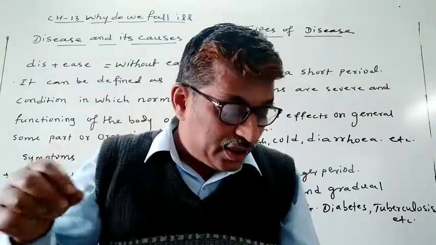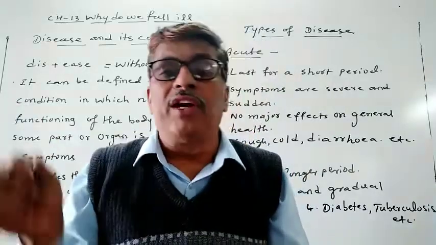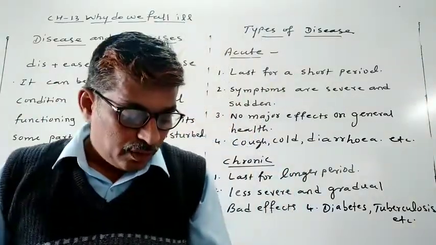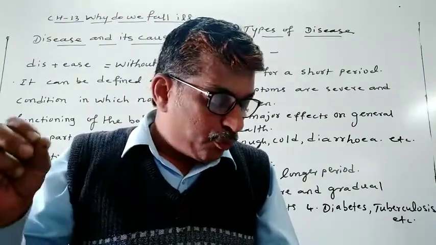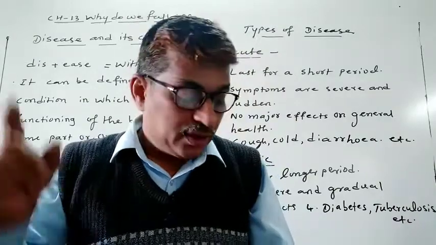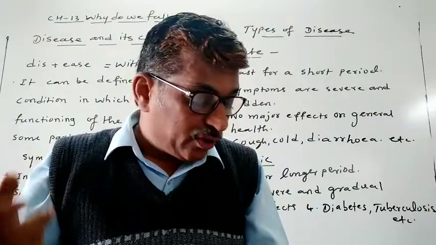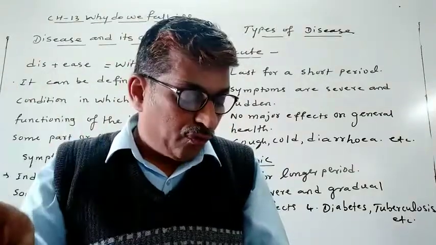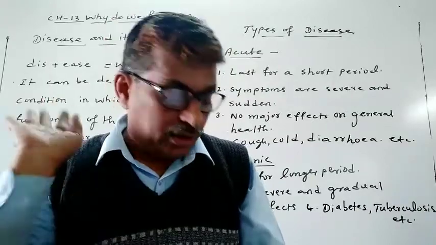See, chronic diseases and poor health. Acute and chronic diseases have different effects on our health. Any disease that causes poor functioning of some part of the body will affect our health. Try to understand this statement: any disease that causes poor functioning of some part of our body will affect our health.